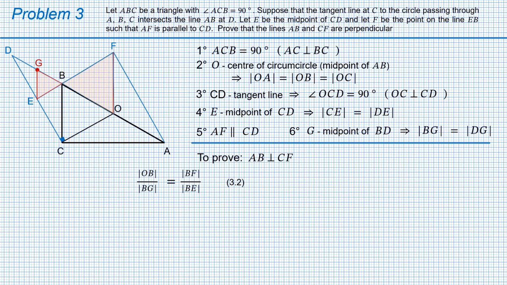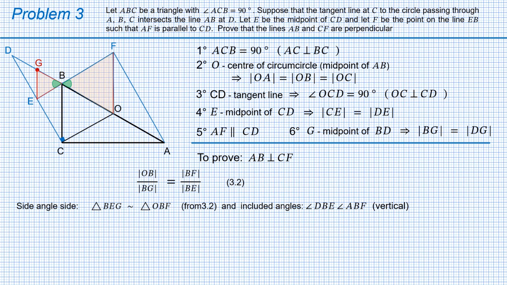Equation 3.2 shows that these triangles have proportional sides, while the already familiar vertical angles DBE and ABF are the included ones. This time we use the side-angle-side rule, from which it becomes evident that triangles BEG and OBF are similar.